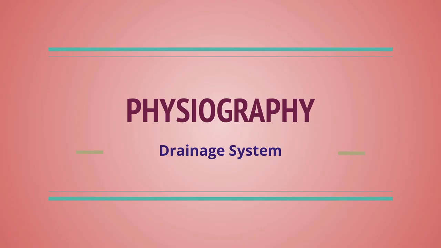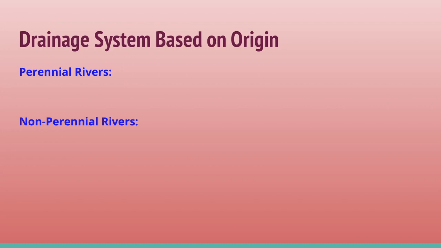In this session, we are discussing the drainage system. In geomorphology, the drainage system is also known as the river system, and the patterns formed by the streams, rivers and lakes, in particular drainage basins, are governed by the topography of the land, whether a particular region is dominated by hard or soft rocks, and the gradient of the land. Let's discuss the classification of the drainage system in India.